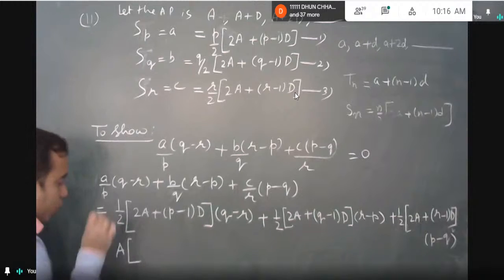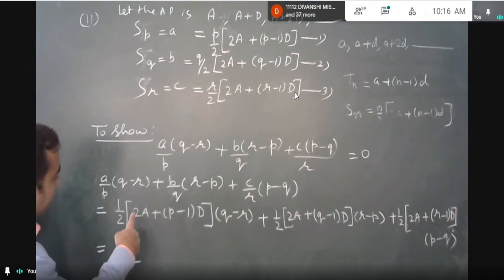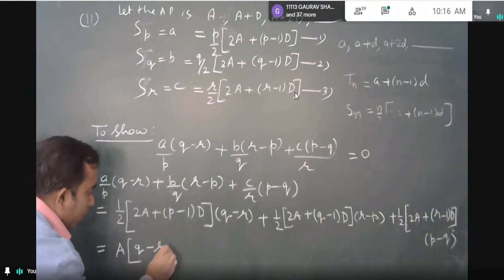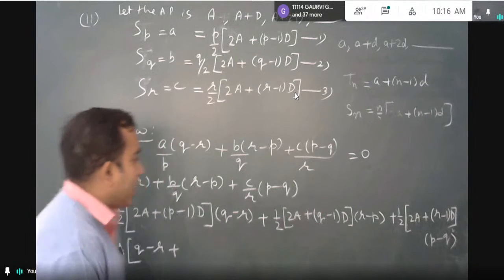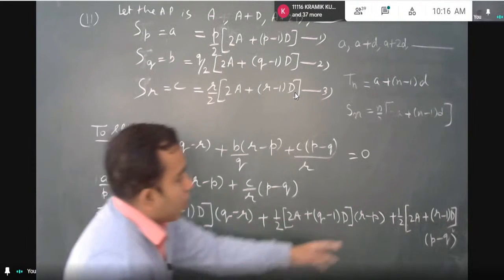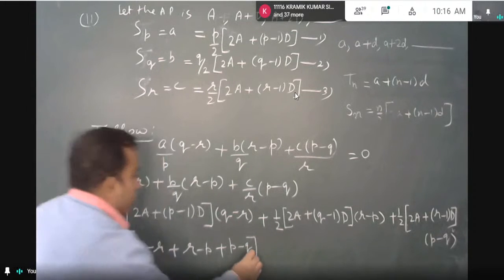If I take, what will I get? From this term, 2 cancels, a common, then (q − r) will come, plus from this term 2 gets cancelled and a, a is out, so (r − p) will come, plus a(p − q) will come. This is right.